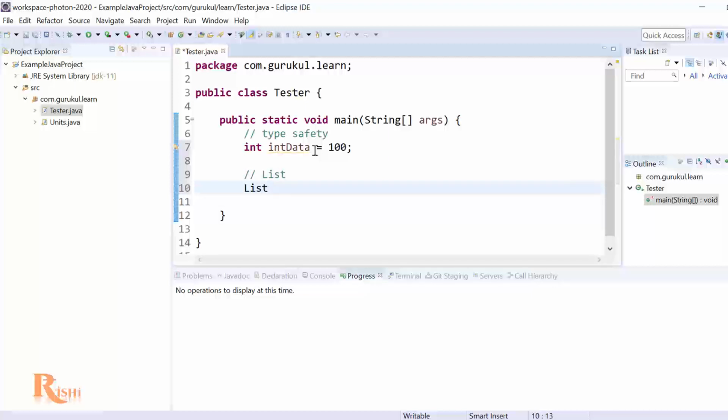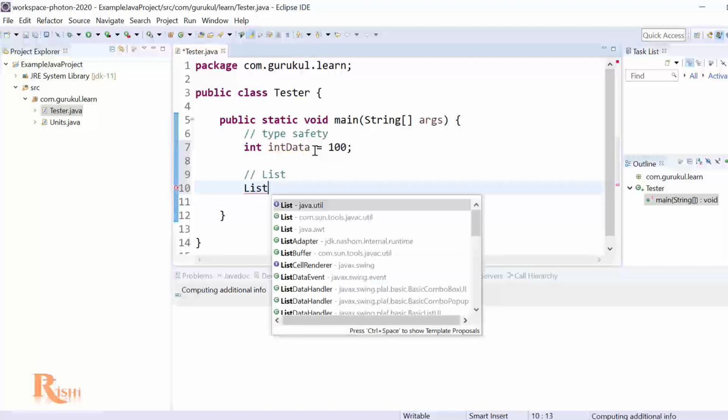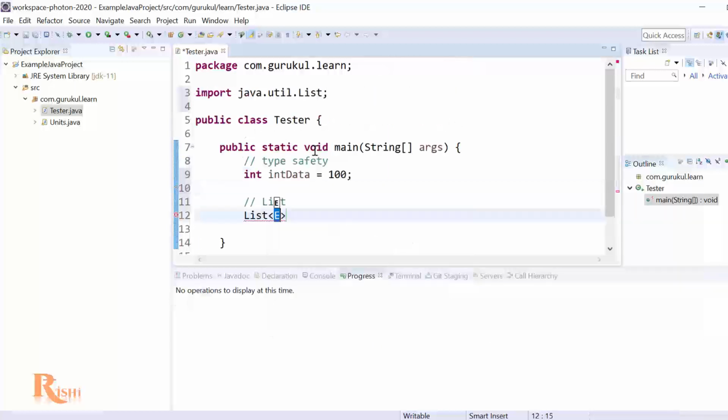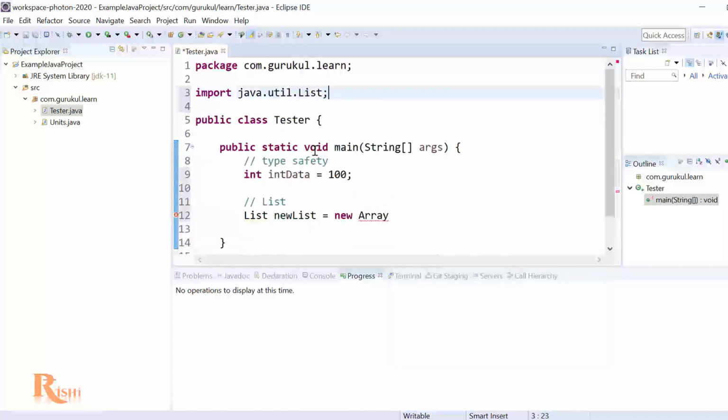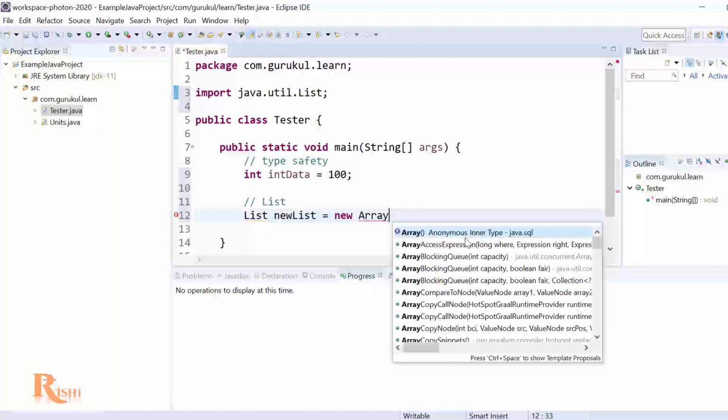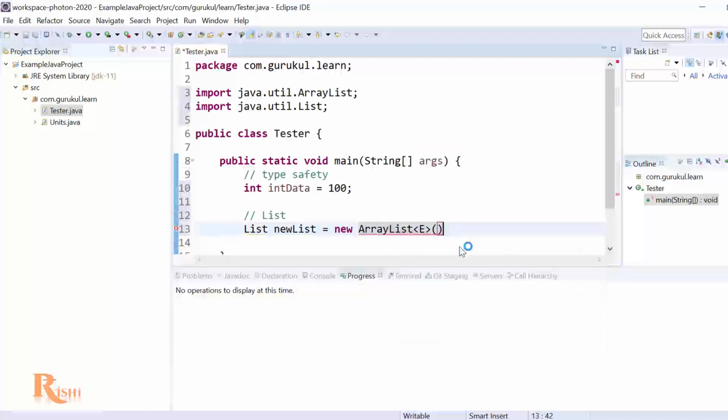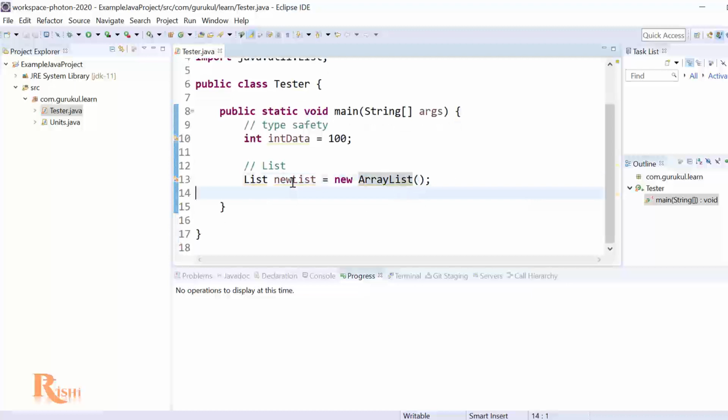So let's take that particular object. So list, and I'm going to use java.util.List, and I'm just deleting this particular thing, which is the brackets, and inside that I deleted that, saying new list equals new ArrayList, and close that. Now here again I'm deleting this. Now what we are saying is we are creating a list called new list.